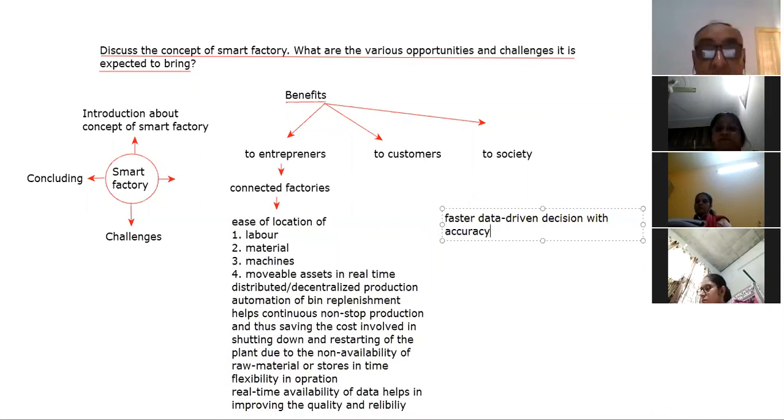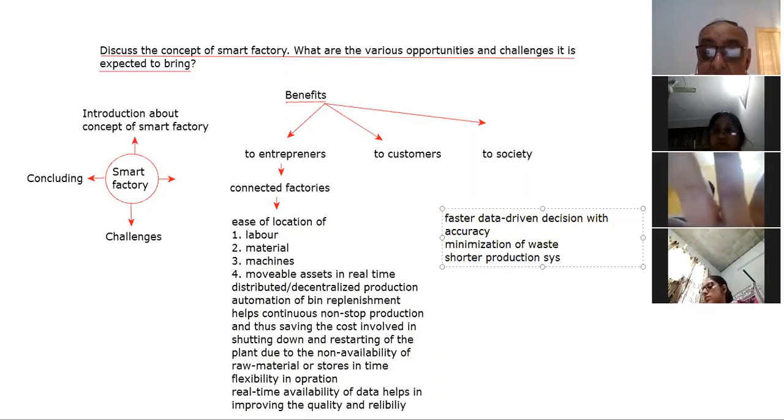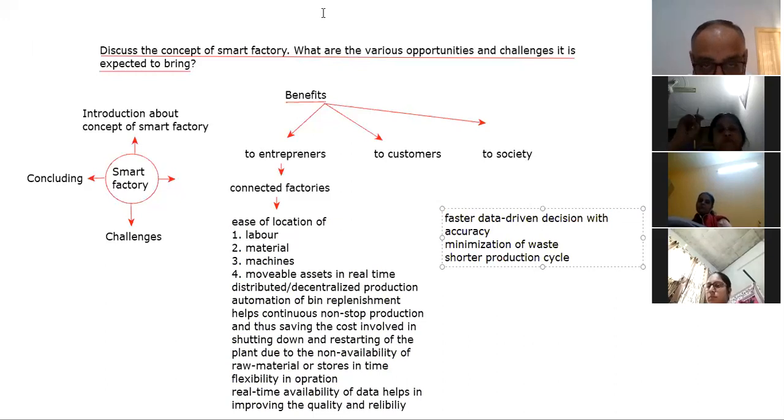Next is better minimization of waste. And next, a shorter production cycle: the production cycle will be completed in a short period of time.